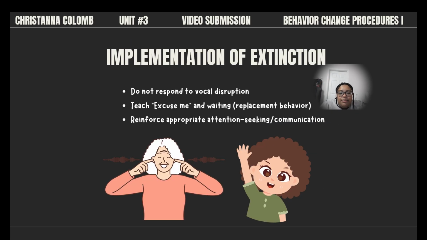Cooper et al. explains that when a behavior is maintained by positive reinforcement, extinction is implemented by no longer providing the reinforcement that has been maintaining the behavior. In Landry's case, her vocal disruption appears to be maintained by social positive reinforcement because her mom's attention is added following the behavior. To implement the extinction procedure, Landry's mom would no longer respond to the vocal disruption with attention while she is on the phone, as long as it is safe to do so, of course.